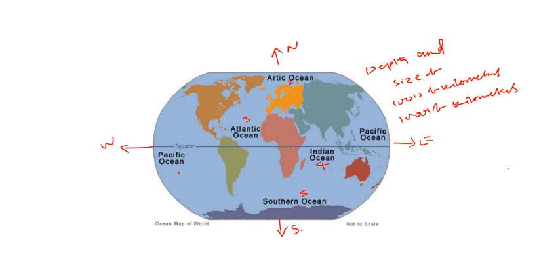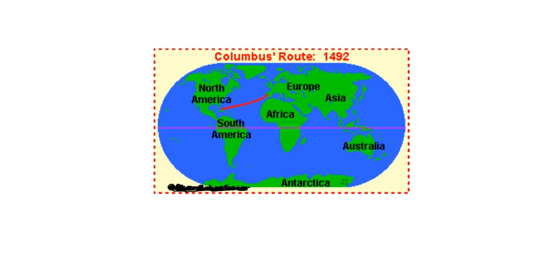And if you study about the continents, how many continents do we have? We have a total of 7 continents. If you mark the directions for this map, this is the north, this is the east, this is the west, and this is the south. Those continents are North America 1, South America 2, Africa 3, Asia 4, Australia 5, Europe 6, and Antarctica is the 7.